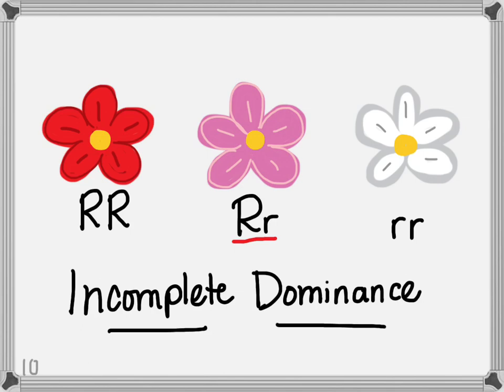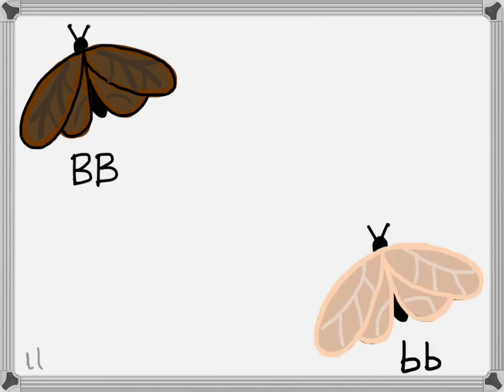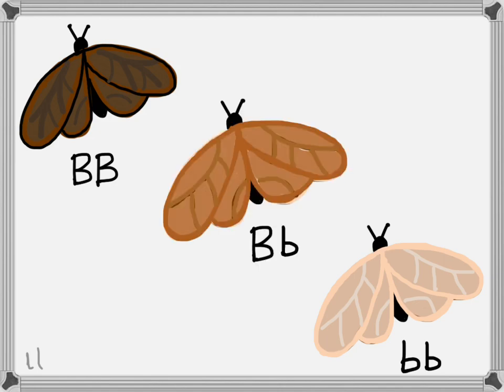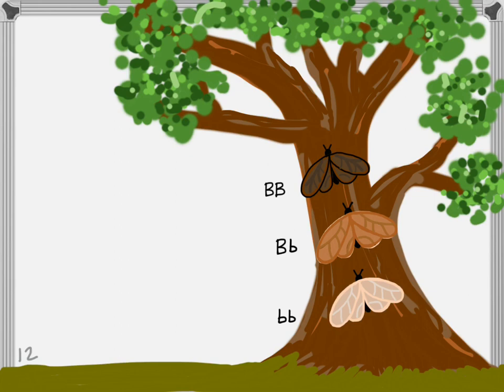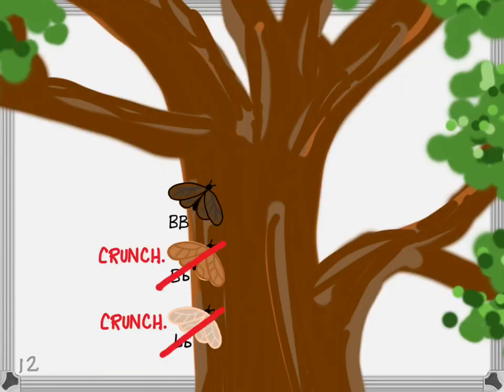Whoa, how cool! We use as our example a species of moth whose wing color is controlled by a gene with incomplete dominance, where big B produces a moth with a dark brown wing, and little b produces a pale tan, nearly white moth. But big B, little b produces a plain old middle-of-the-road medium brown moth. If this species is living in a location where most of the backgrounds they might land on are very dark, it's likely that predators, like this guy, will have an easier time picking out the lighter moths. Crunch, crunch. What will this do to allele frequency?